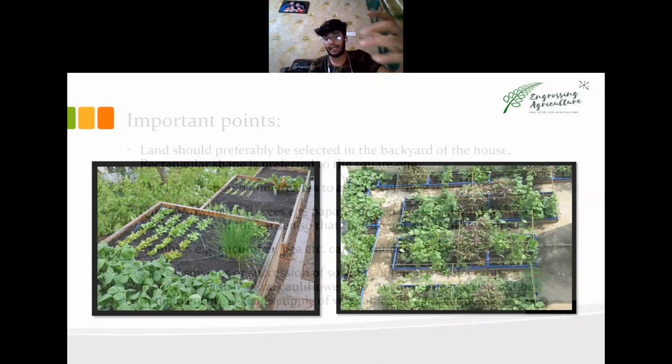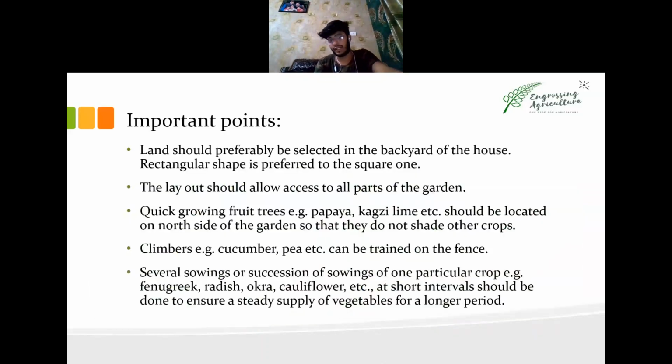Now for the planning, I can help you out. These are important points which you need to know for planning a kitchen garden at your house. Land should preferably be selected in the backyard of a house. Not in the front yard, because you don't want people to have a messy look of your house. If you have proper planning, you can even plan it in the front yard, but most of the time it's said to have a backyard farm.